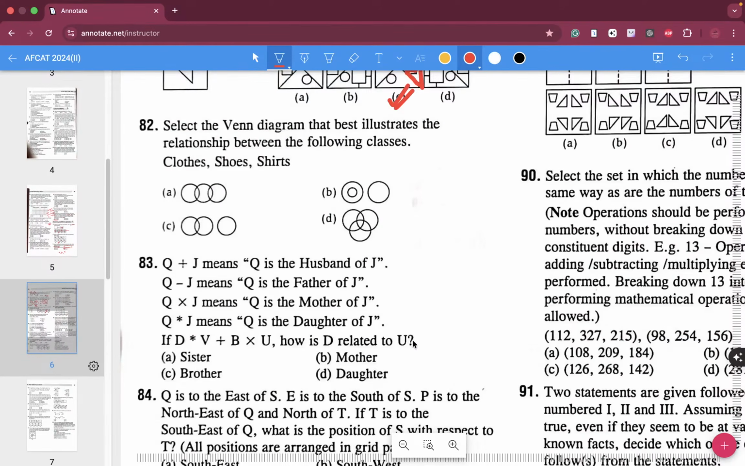Question number 82, last 19 more questions. Select the Venn diagram for clothes, shirt, and shoes. So cloth, shirts, and shoes. What do you guys think?